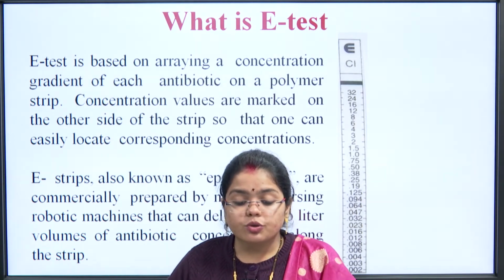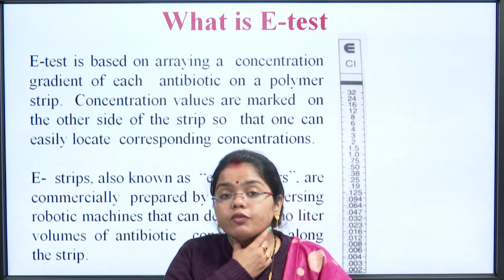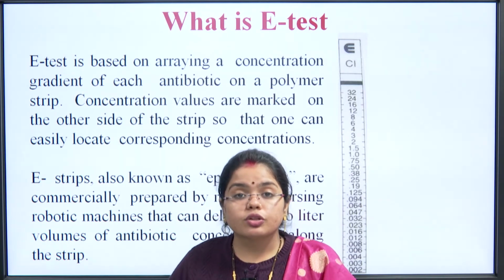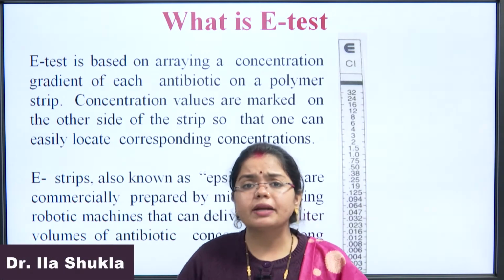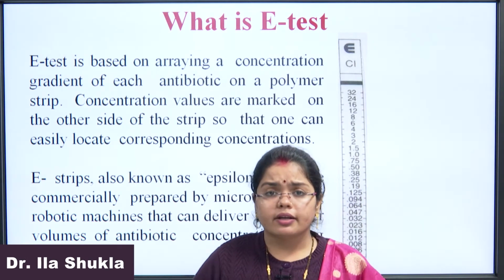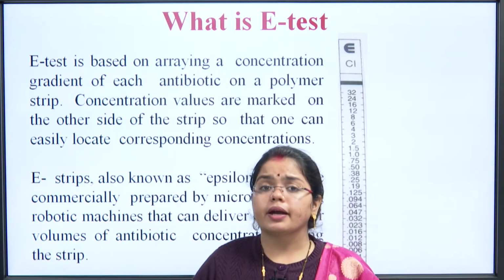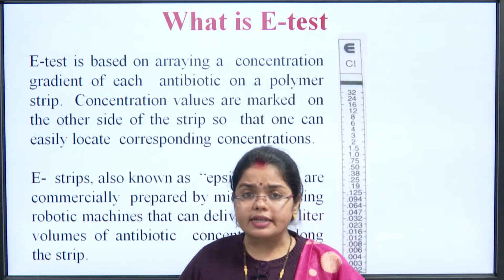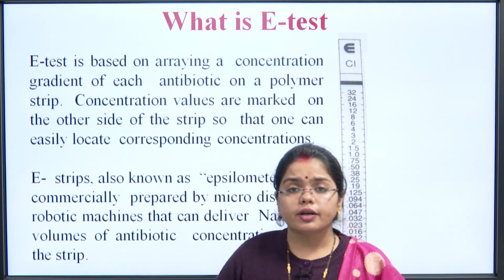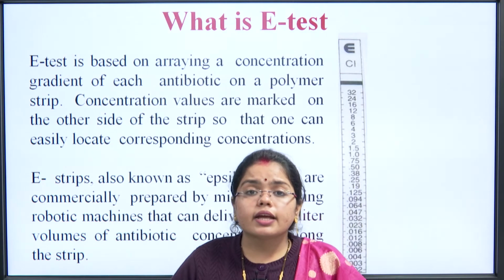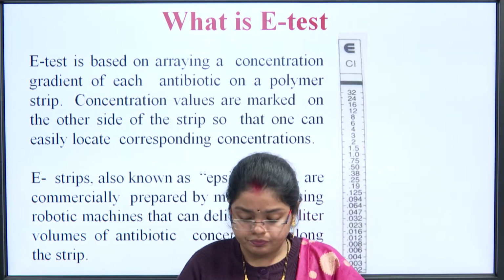The E-test is based on a concentration gradient. We place a particular kind of concentration onto the plate. The complete plate is covered with the culture of the bacteria or the microorganism which is being tested. We place the strip onto it, and then we find out what is the area that is being cleared out.